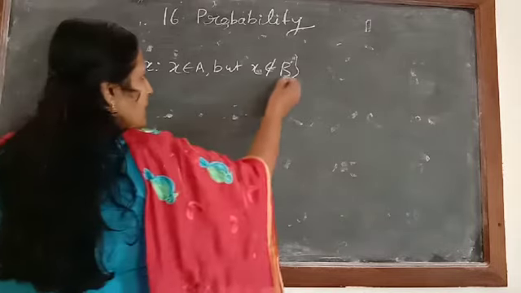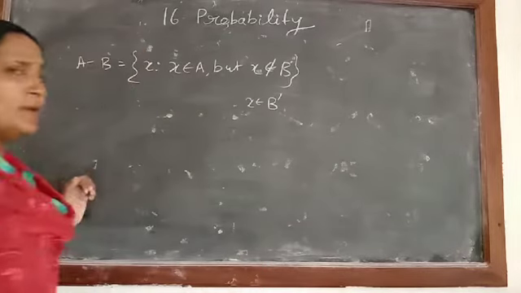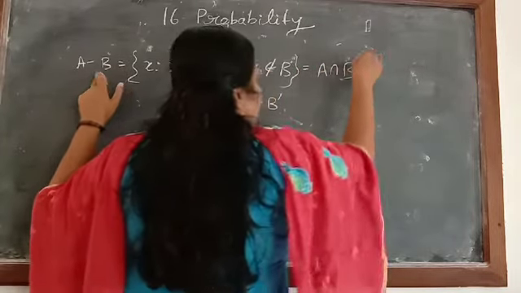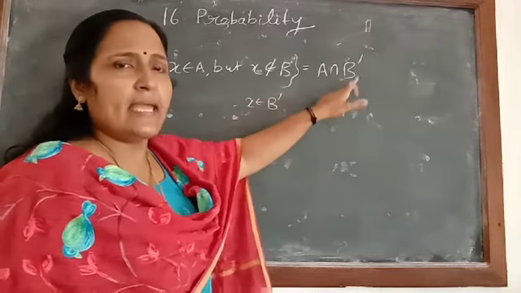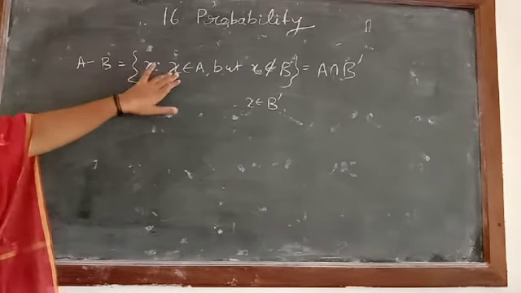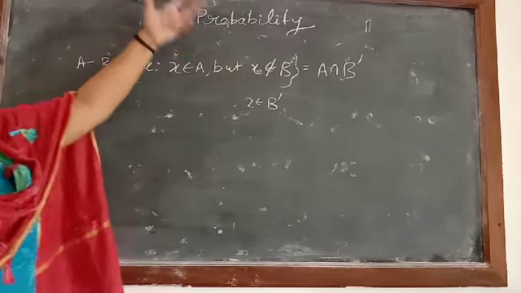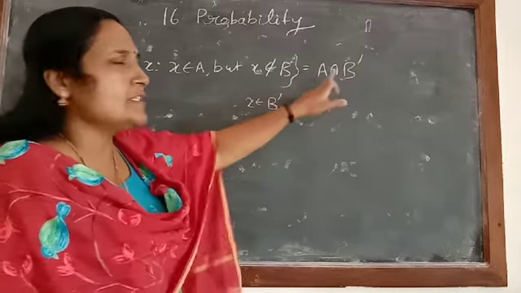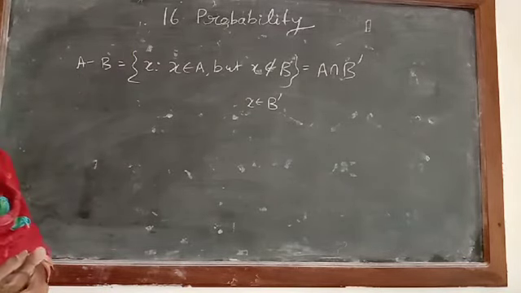So here, if the element does not belong to B, then where does x belong? Yes, x belongs to B dash. So A minus B can be written in this way also: A intersection B dash, because we are writing only that element which is there in A but which is not there in B. If it is not there in B, then obviously it will be in B dash. So that's why A minus B can be written as A intersection B dash.